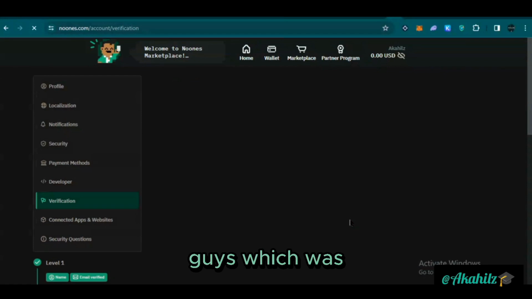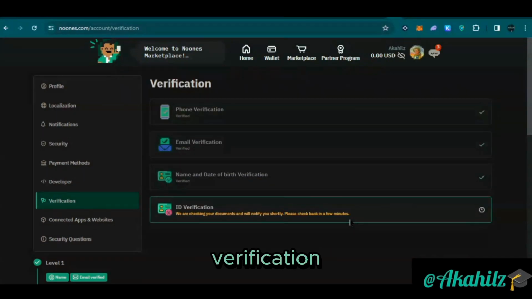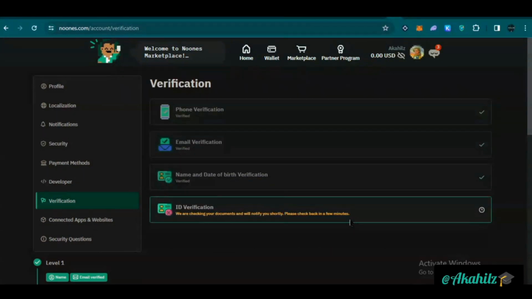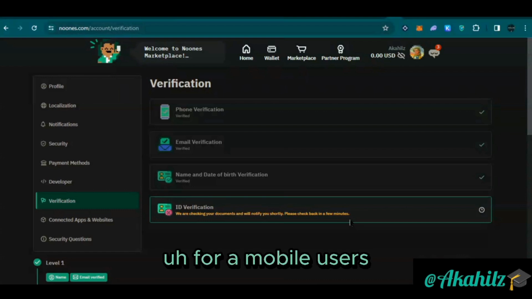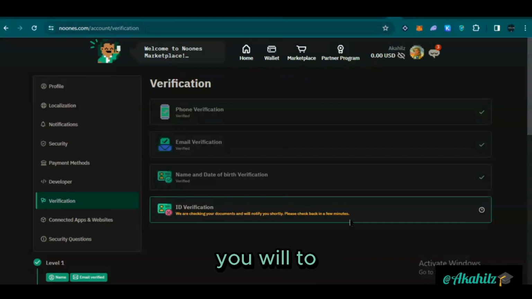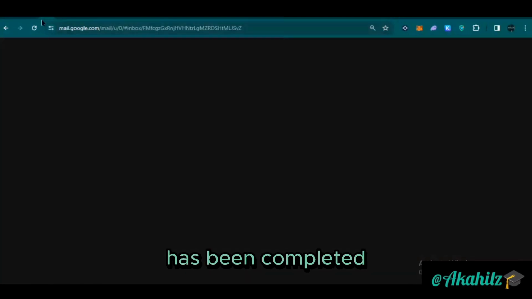So that's a good one, guys. We just completed our verification. You might need to reload this page for those using PC. For mobile users, once you reload, you'll be able to see that your verification has been completed.